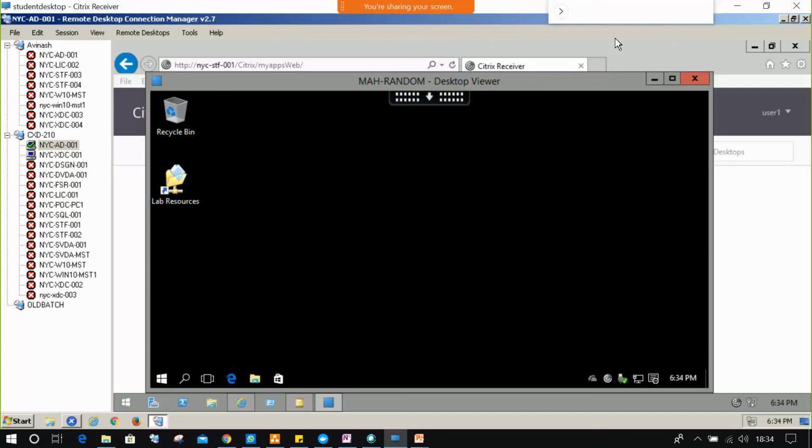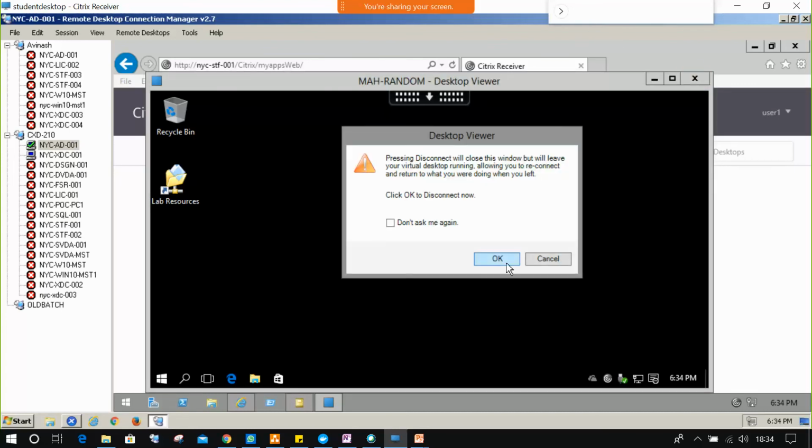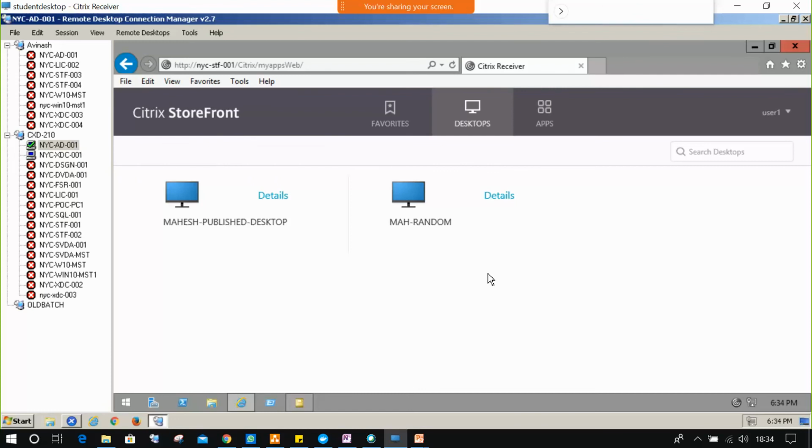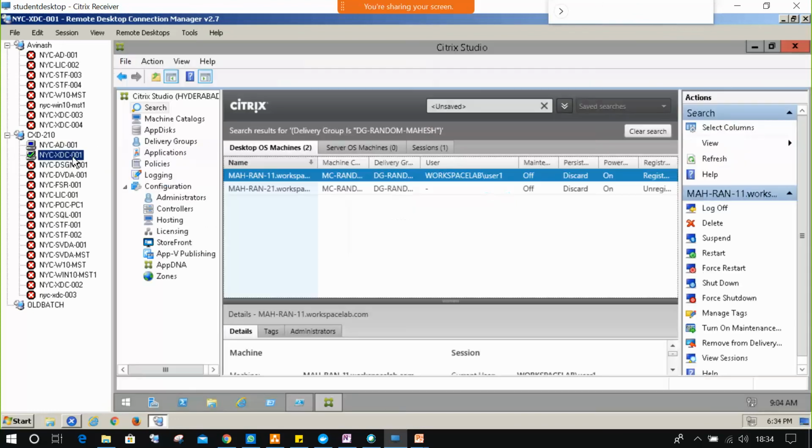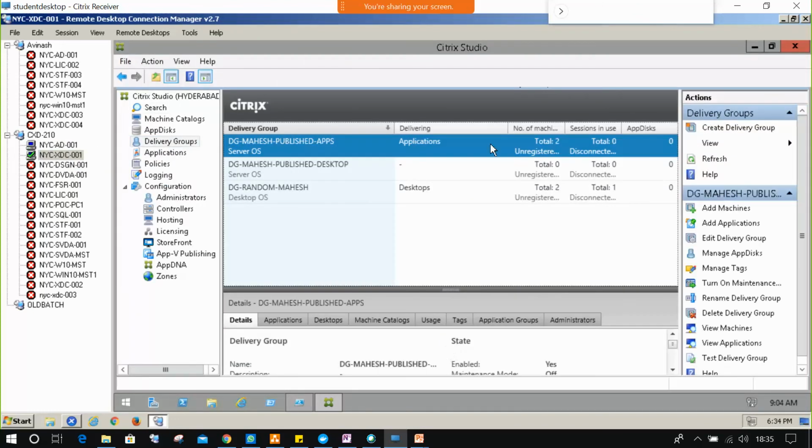A solution will be given for random desktops, how to save your data on the random machines in Citrix. Okay, now random machines are over. So what is next? We want to go for static. Creating static: create a delivery group.